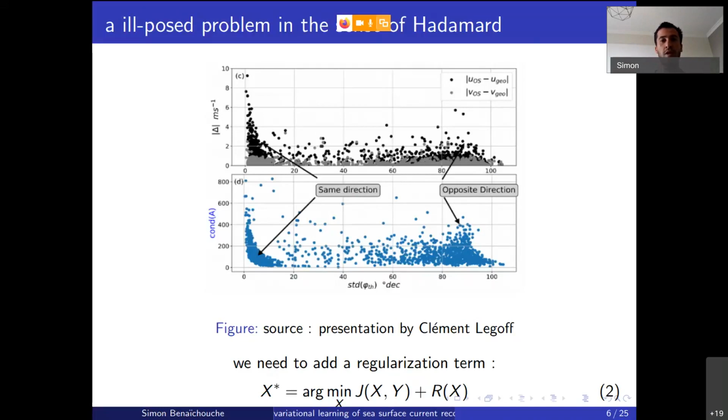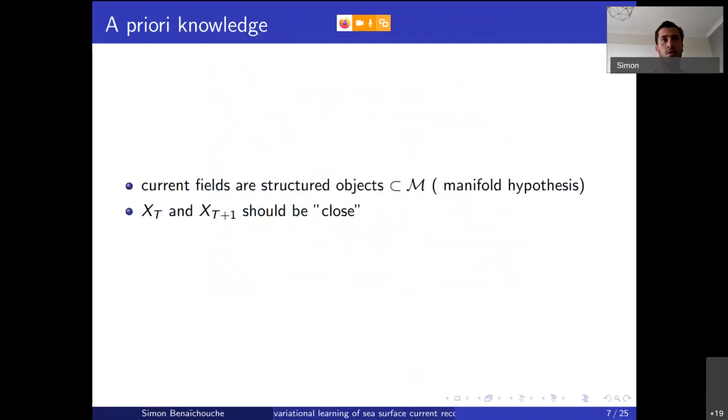So we are going to minimize the variational cost, and what we are going to address here is the design of the regularization term. To have a good regularization term, we consider all the prior information about our problem. We know, for example, that current fields are structured objects, so we may not have to explore the whole space of images, because within the space of images you are able to discriminate something which is a current field from something which is not. That's a common idea in machine learning: there is a lower dimensional manifold that could contain and express all the current fields.